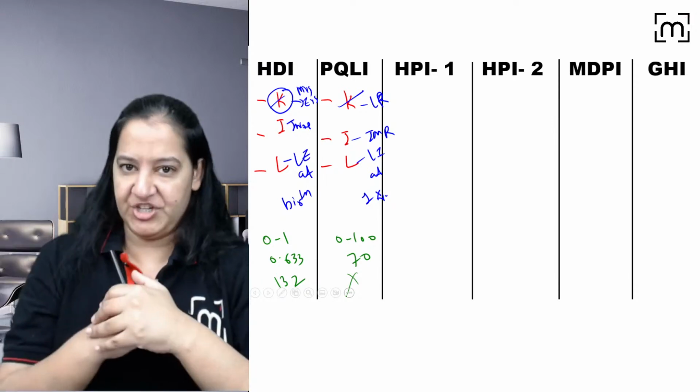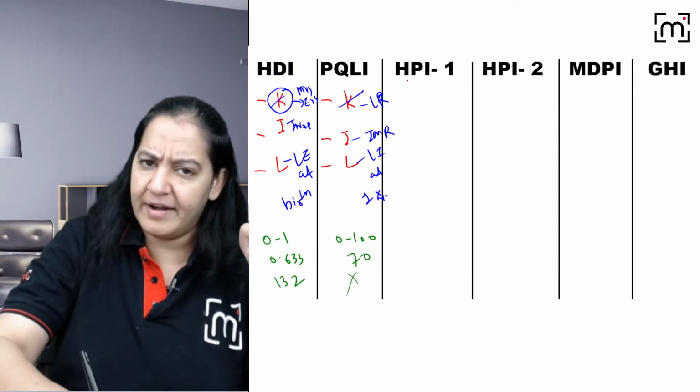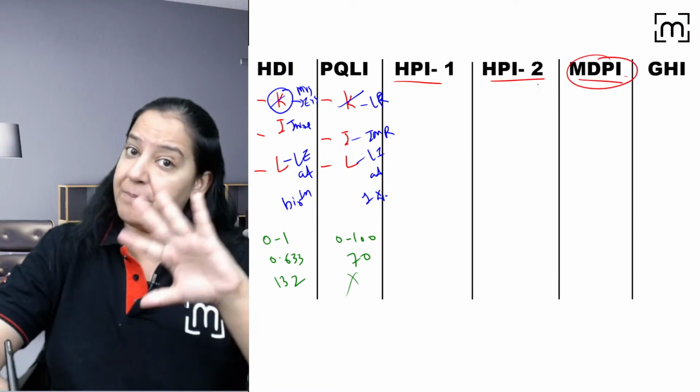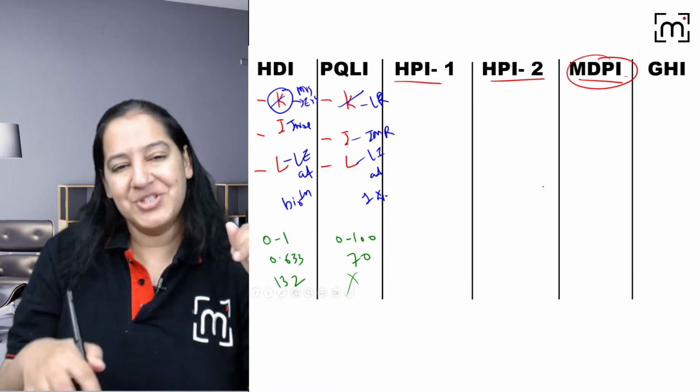Now come on deprivation index. In deprivation, it's good if you learn HPI 1 and 2. But if you don't want to learn, directly learn MDPI, because MDPI has replaced HPI 1 and 2 nowadays. Right? So we will try.